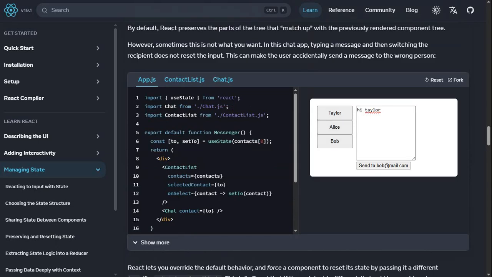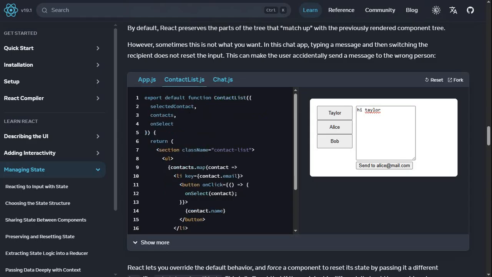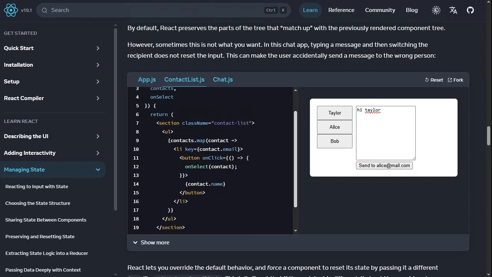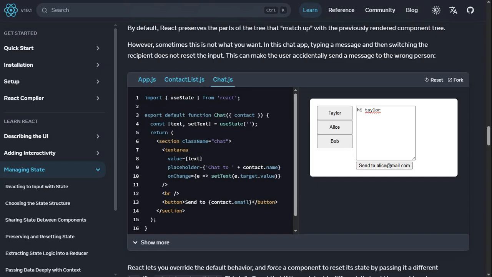So basically, I guess we use the map method to render all of these names and buttons to switch. And then using the map method, we add an ID to each element. This is how React would know by ID. So the ID changed, and I guess then it would reset the UI. Okay, let's see. We have the contact list. Select contact.name, chat.js.